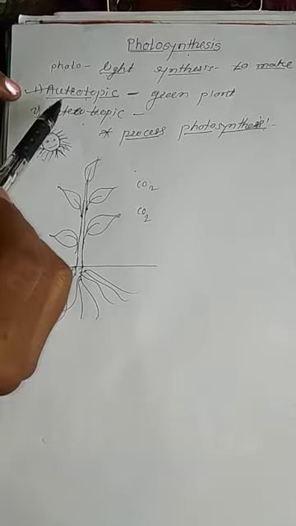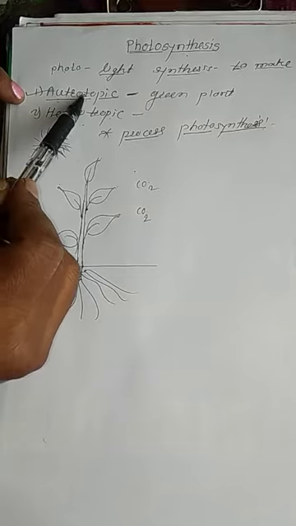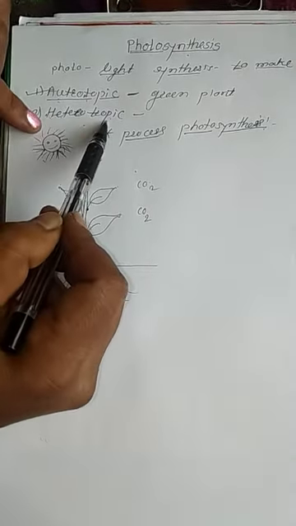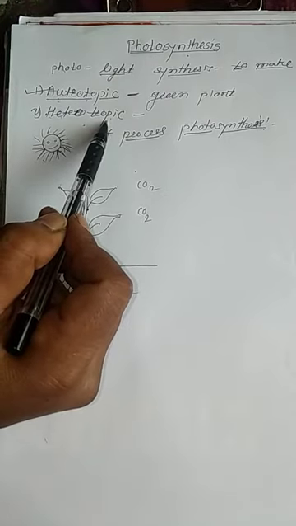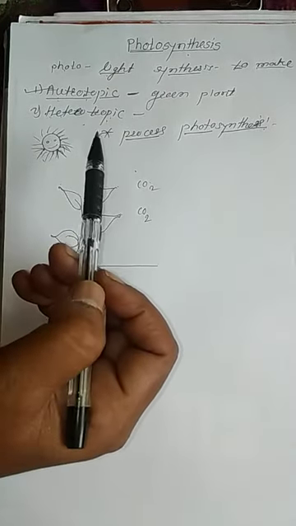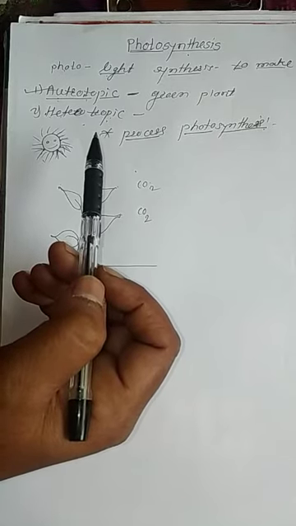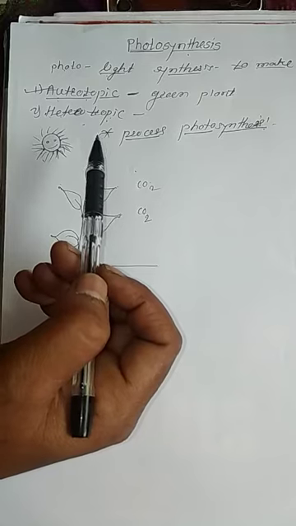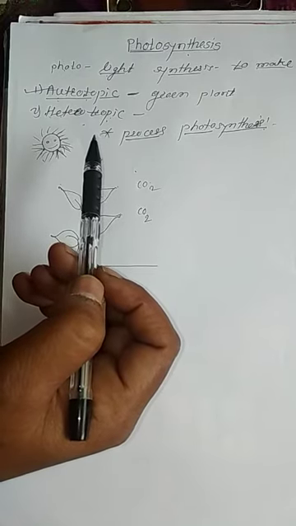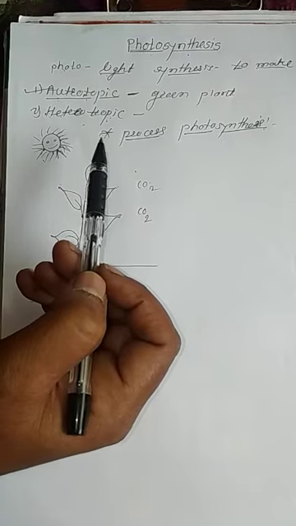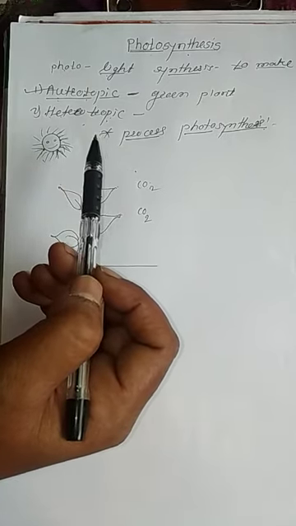Some living organisms can make their own food; these are called autotrophic. Organisms that cannot make their own food are called heterotrophic. The plant is autotrophic because it can make its own food. In this video we are going to study how the plant makes its own food by the process of photosynthesis.